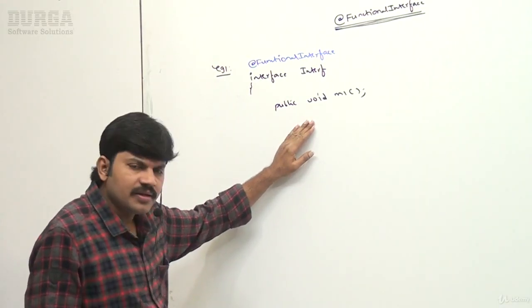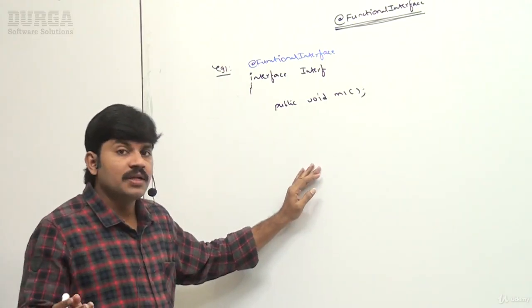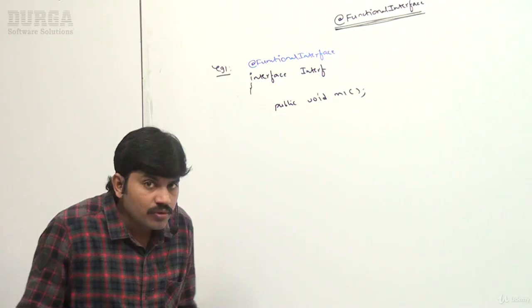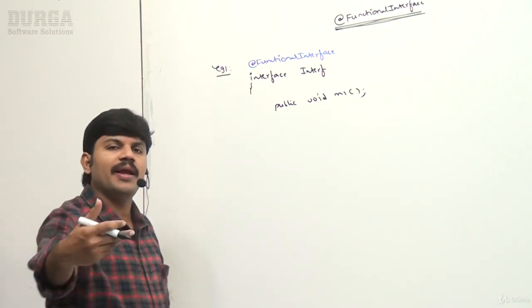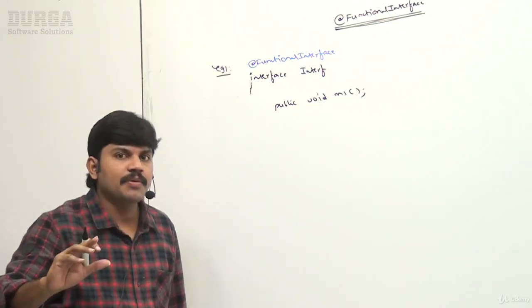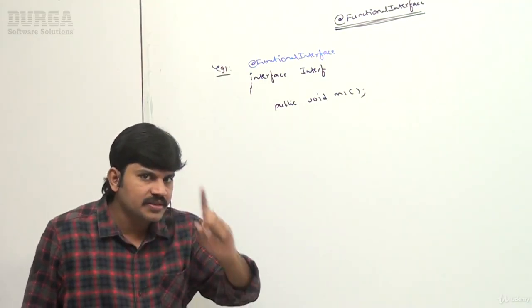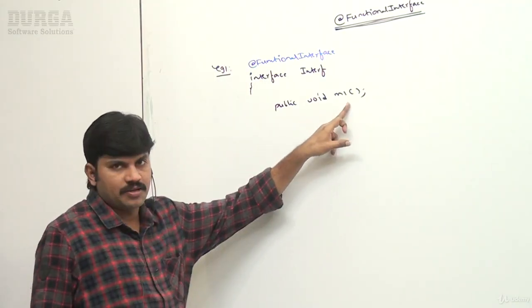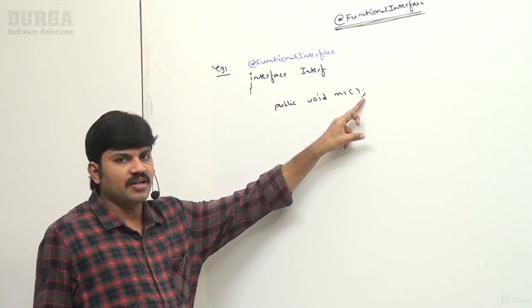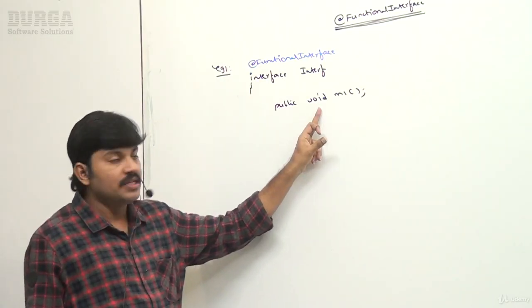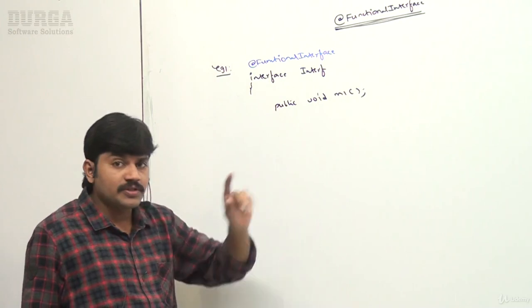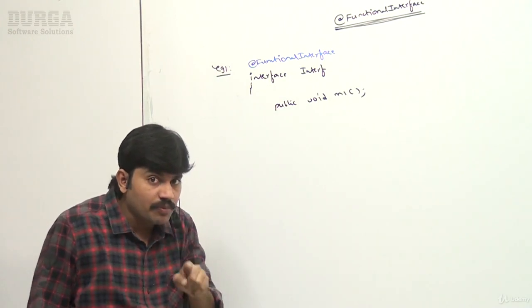Sir, can I take a default method? No problem. Can I take a static method? No problem. Happily you are allowed to take any number of default methods and any number of static methods, but the restriction is applicable only for abstract methods. If it ends with a semicolon, implicitly it's always what? Abstract only. Every method present inside an interface is always public abstract up to the 1.7 version.